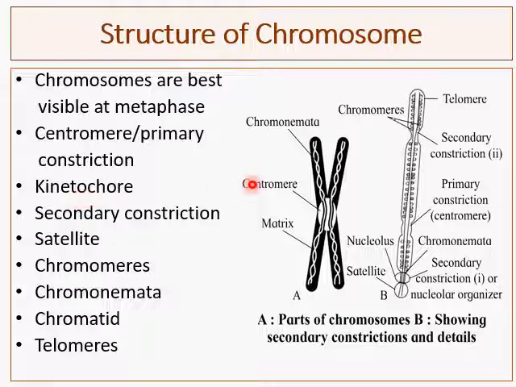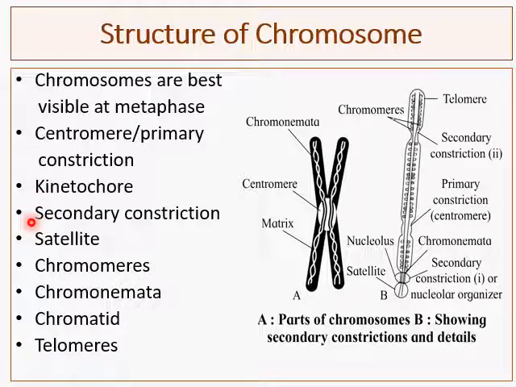So the kinetochore is nothing but a disc-like structure present over the centromeric DNA, and it provides a site for attachment to the spindle fibers during separation of chromosomes at the time of cell division. So the kinetochore has great importance during cell division or segregation.